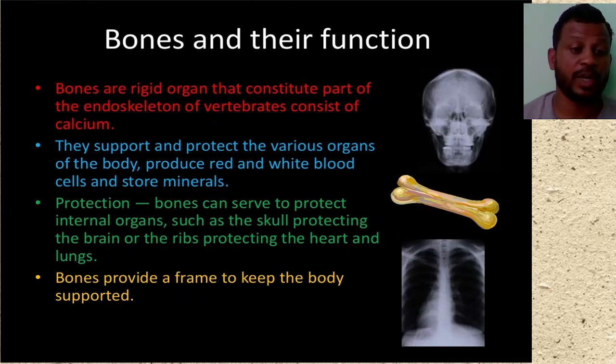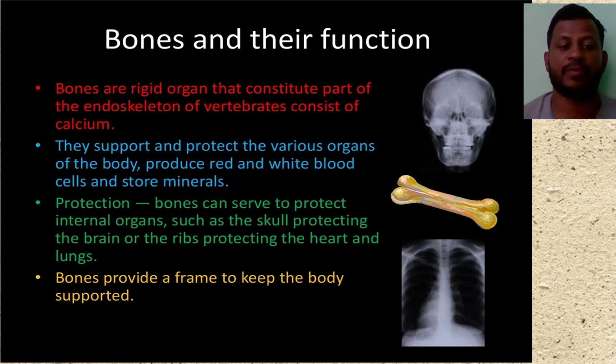Okay, next point, protection. Bones serve to protect the internal organs, such as the skull protecting the brain, or the ribs protecting the heart and lungs. Let me explain how our bones protect the organs present in our body. For example, the brain is protected by the skull bones, and the heart and the lungs are protected by the rib cage.